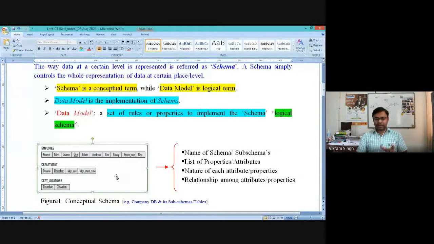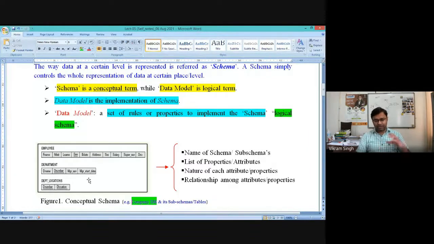If you take a database, maybe of a company, the company database is taken as an example. In this company database, assume there are three possible tables: employees could be one table, department could be one table, and then department location could be another table, right?